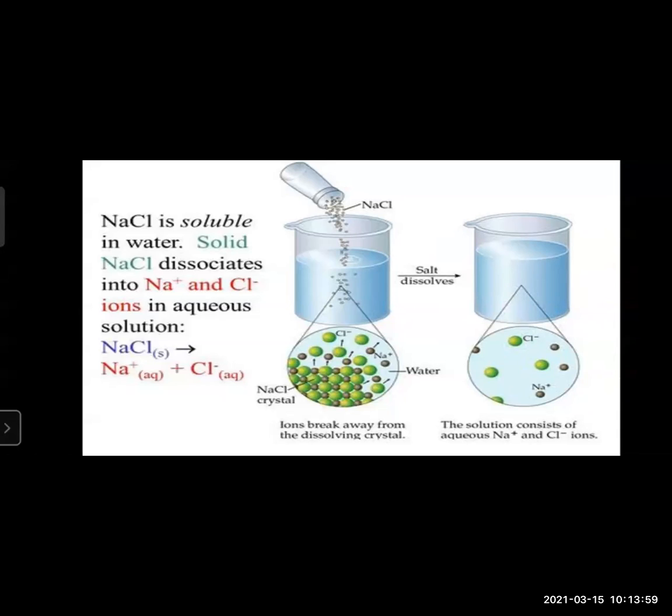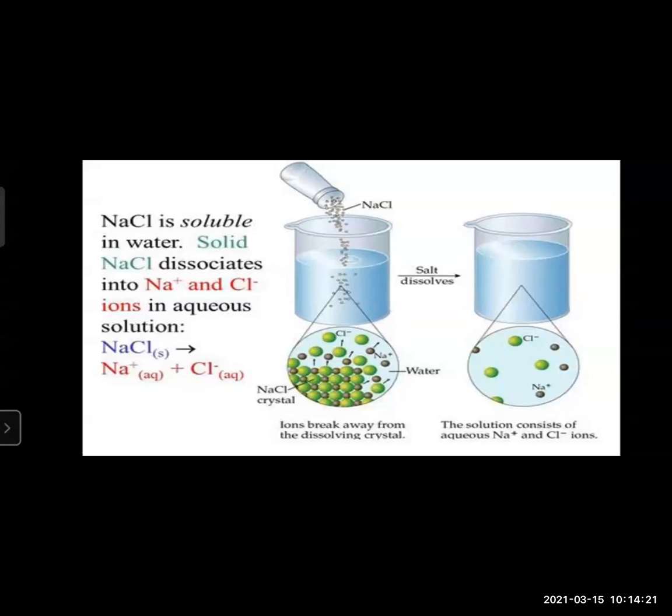After this slide, we'll see the equation. On the right side of the symbol of the ion, we have to indicate by writing aqueous, in short aq. See, NaCl earlier was a salt, a solid.